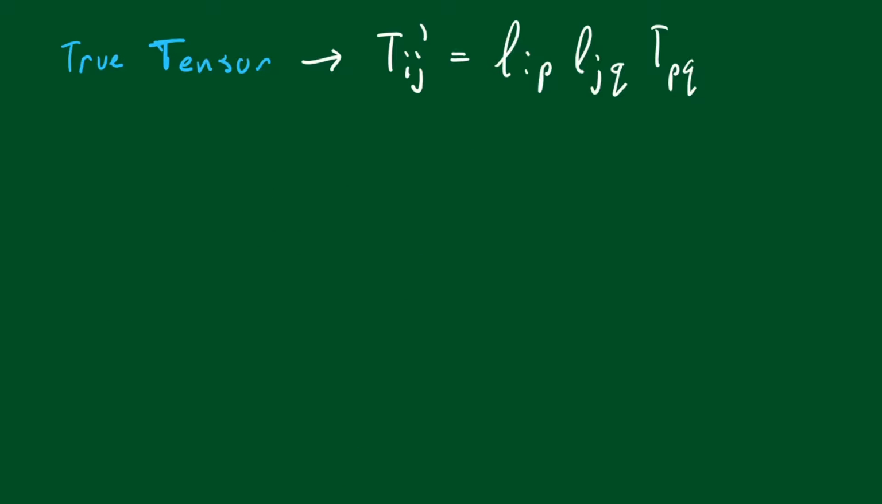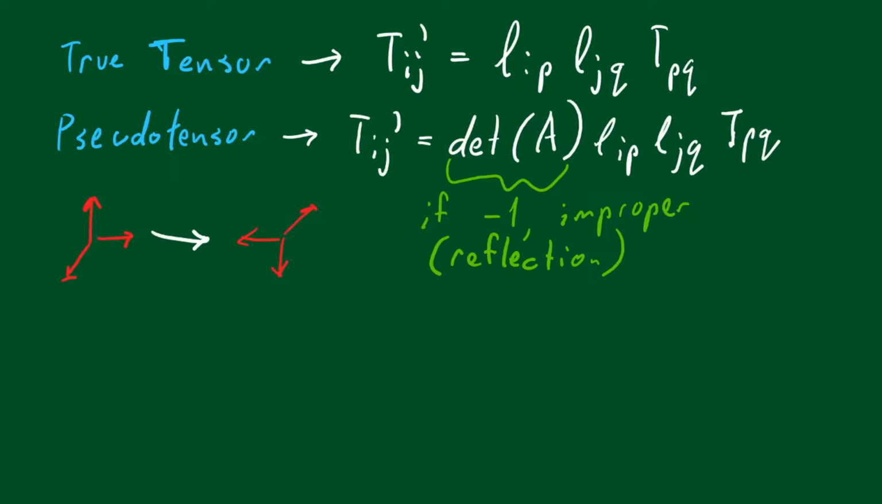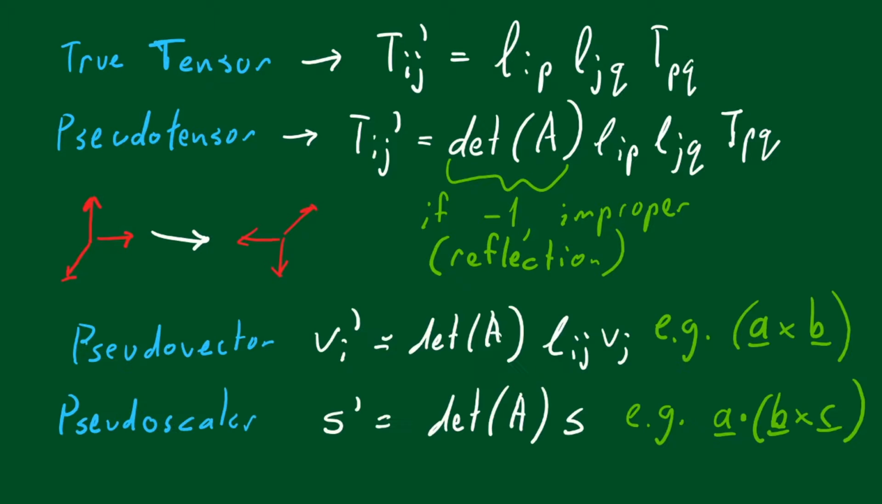True tensors are invariant under all transformations, while pseudotensors invert under improper transformations, such as inverting the basis. Pseudovectors and pseudoscalars are examples, with pseudovectors often being formed by a cross product.